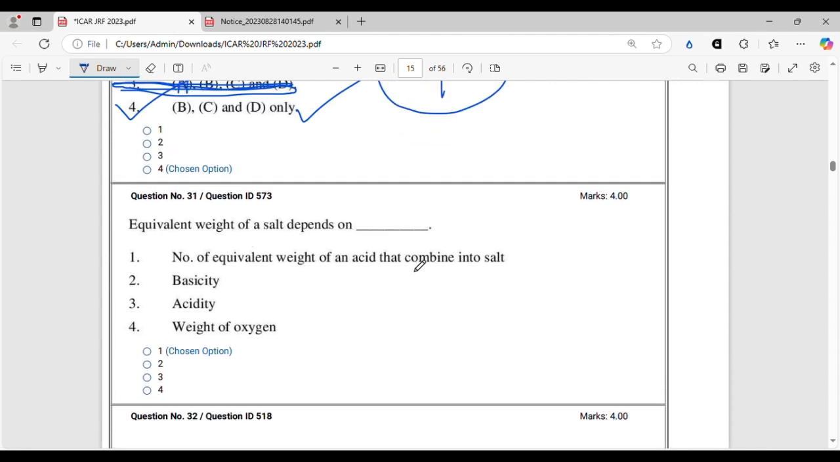Equivalent weight of a salt depends on, this is also basic chemistry, and for a basic chemistry question you should be very thorough, either from NCERT or from any other standard textbook. So the answer will be option 1, number of equivalent weight of an acid that combines into the salt. Basicity and acidity cannot be the answer here, because they have not said whether the salt is acidic or basic or neutral salt. So these three cannot be the case, and so the number of equivalent weight of an acid that combines into the salt will be the equivalent weight of that salt. All right, let's move on.